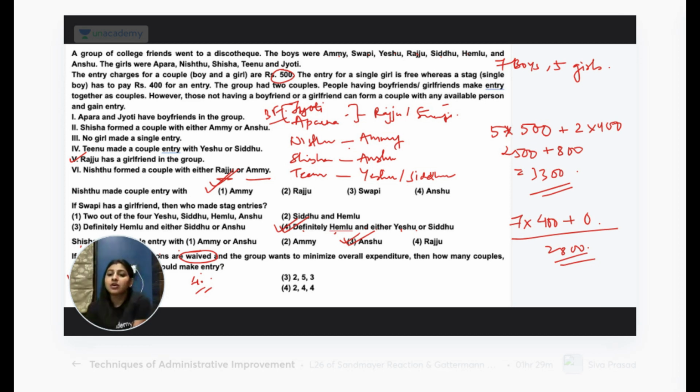Therefore, to minimize the amount, there will be 0 couple entries, 7 boys will enter stag, and 5 single girls. Got it? 4 is not correct because if you take 4 single girls, how can you have 2 couples? Tell me, if there are only 5 girls. You just calculated. D is 2600. Oh, that is the answer.